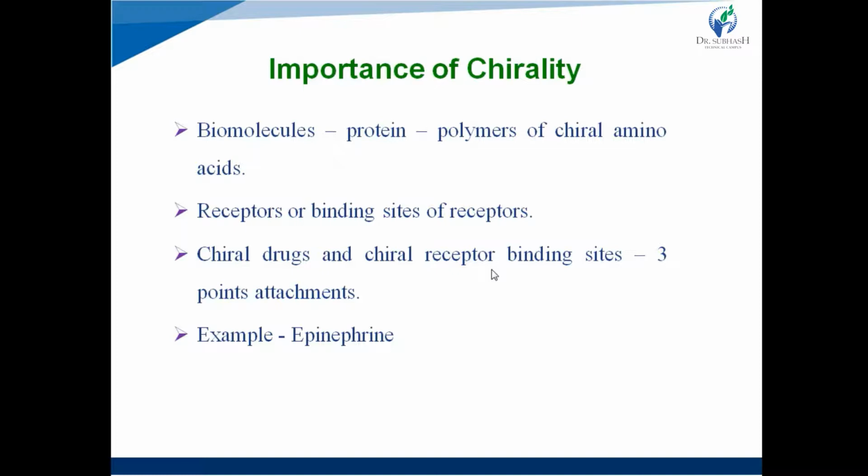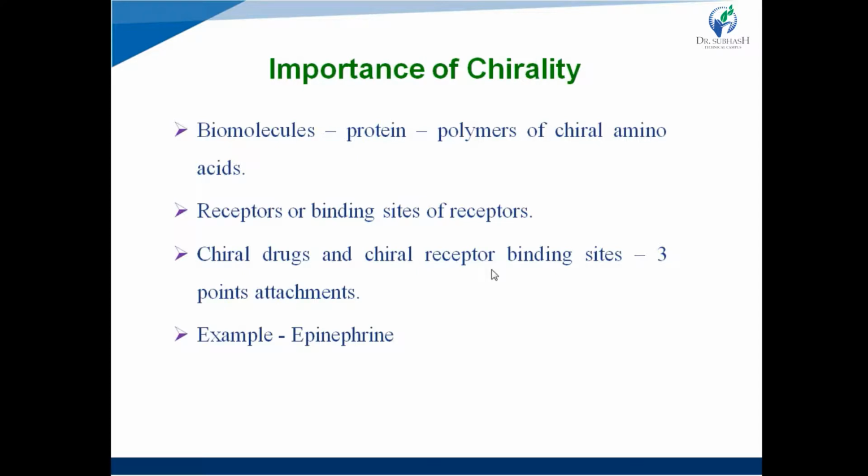Biomolecules in the living cells like proteins are chiral molecules, and they are the polymers of chiral amino acids. The second example is receptors. Again, receptors are made up of these types of proteins, and the binding site of a receptor acts as a chiral molecule or chiral center, to show the chirality.